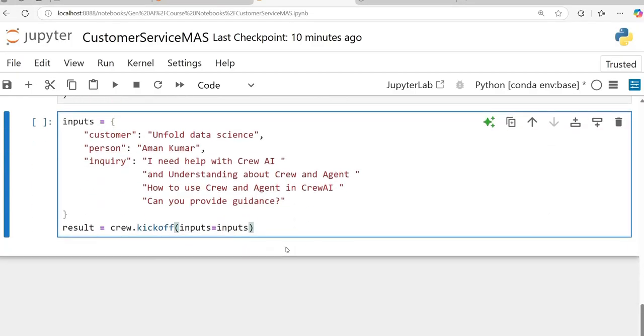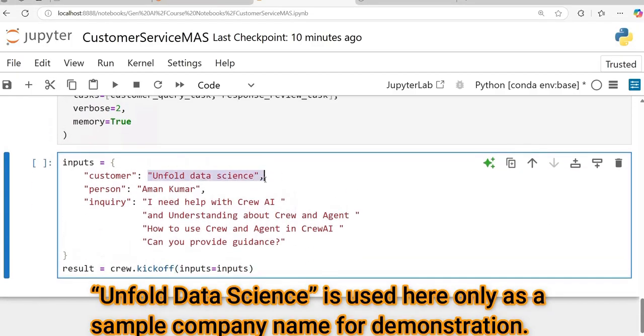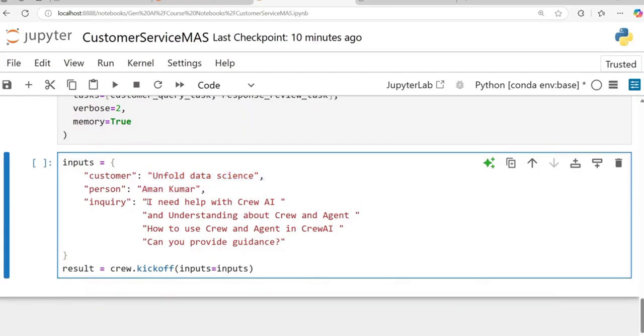So let me give you the customer, I'm saying Unfold Data Science. Person, I'm saying Aman Kumar, which is my name. And inquiry, I'm saying I need help with Crew AI and understanding about Crew and agent. How to use Crew and agent in Crew AI? Can you provide guidance? This is my query.